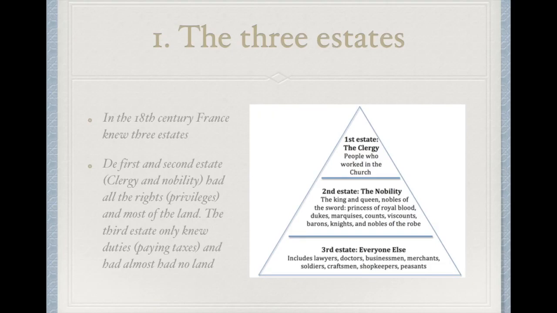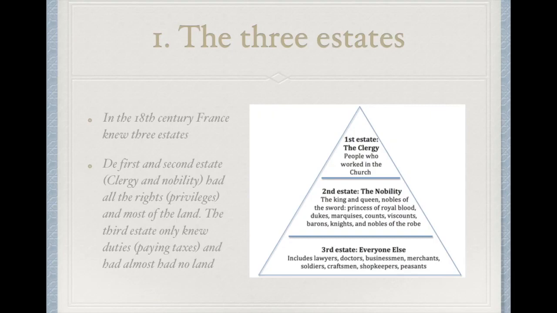Then the second estate is the nobility. This is the king, the queen, the nobles of the sword, so knights, things like that, princes of royal blood, dukes, counts, viscounts, etc. So everyone that belonged to the noble family or noble families was in the second estate. And you were only born in that estate.